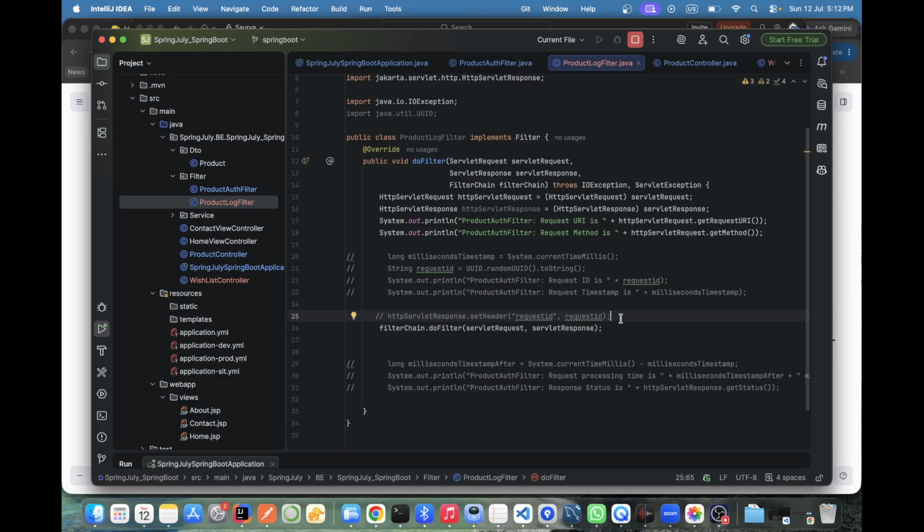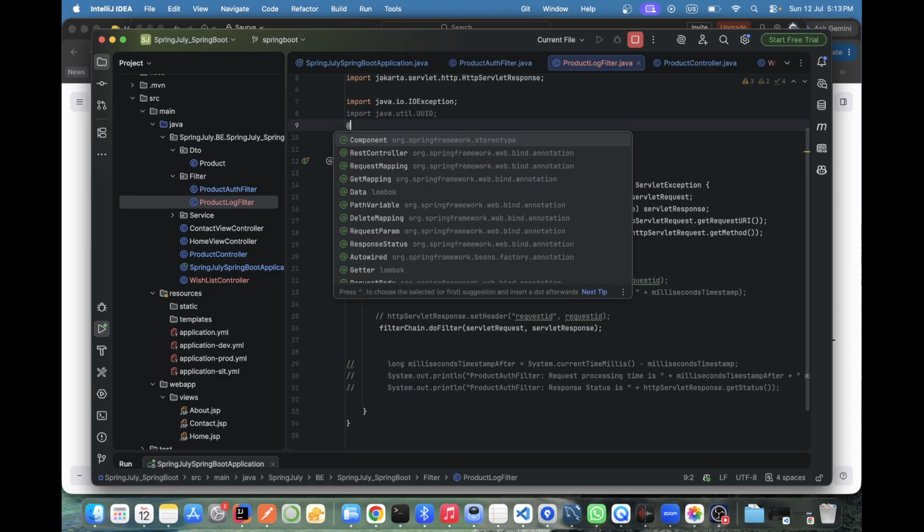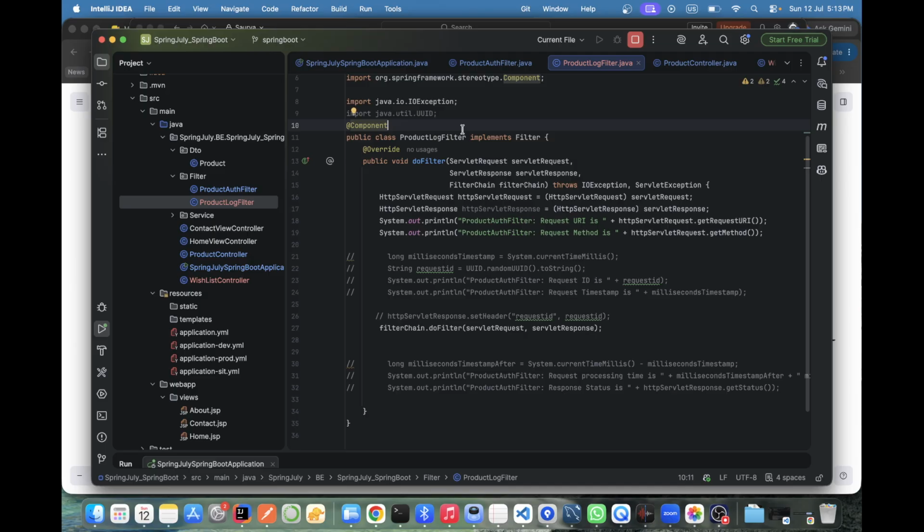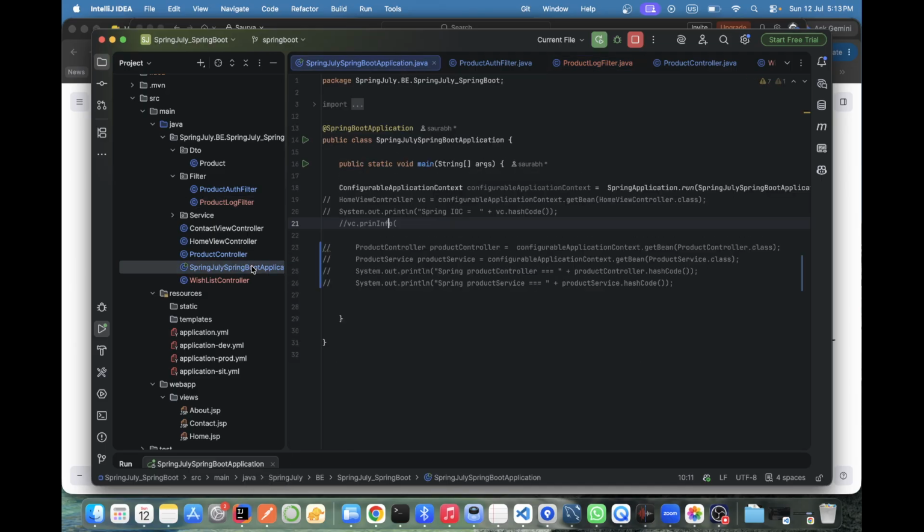How are we going to understand that the logs have been created? How are we going to verify it? Here we can verify that the log has been created. It will be on the console only, just sysout on the console. See, @Component. Okay, product auth is commented out. Now this filter will work. Let's run it. Show me in the console.